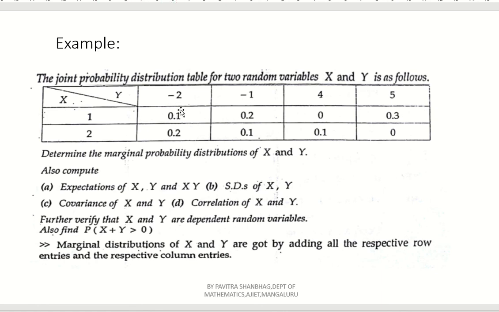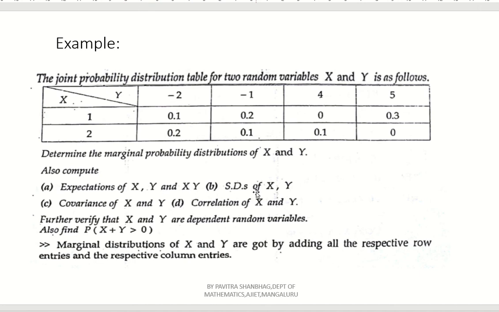They have already given J11, J12, J13, J14, similarly J21, J22, J23, J24. Now determine the marginal probability distribution of capital X and capital Y. Also compute expectation of capital X, capital Y, and expectation of XY.